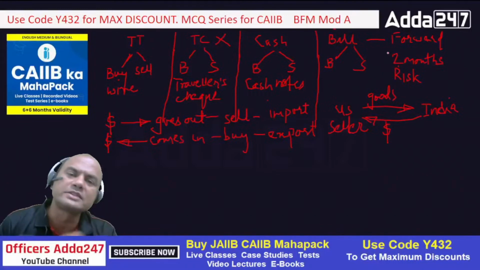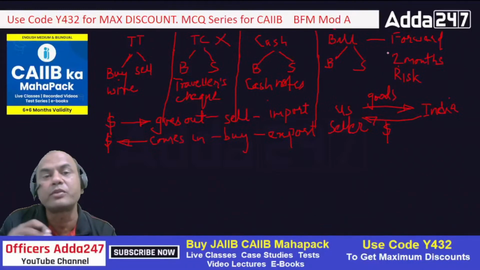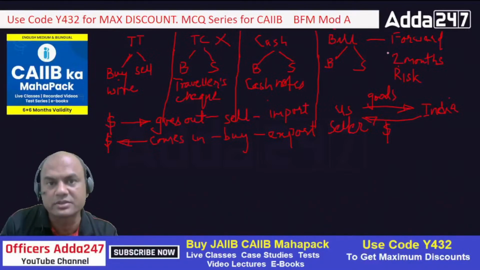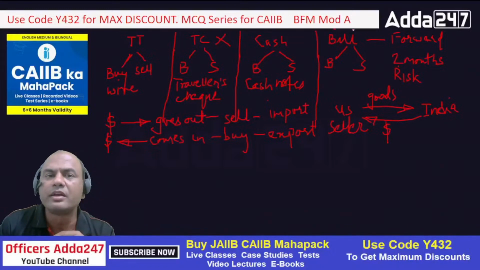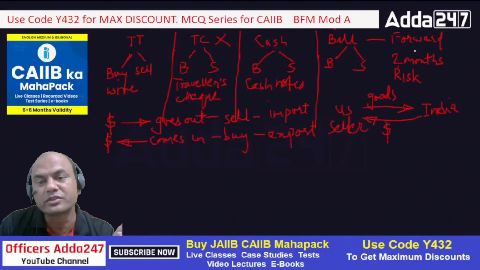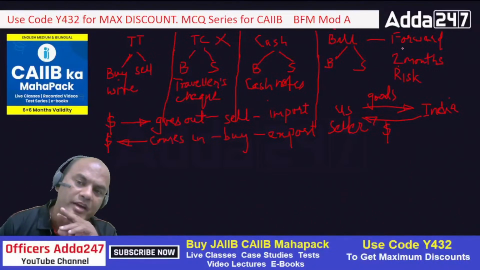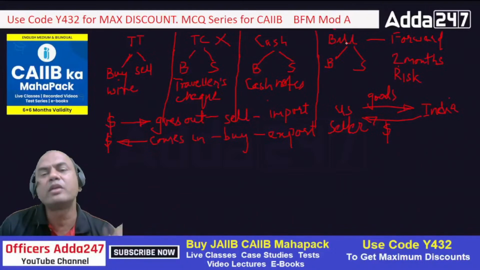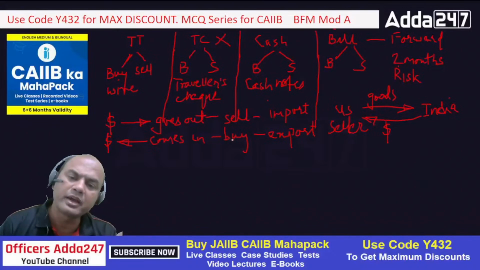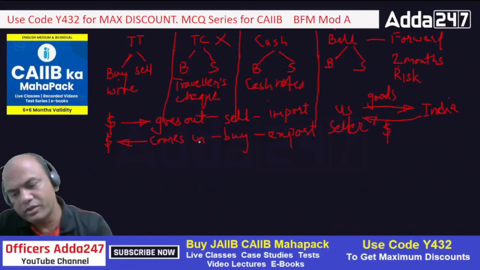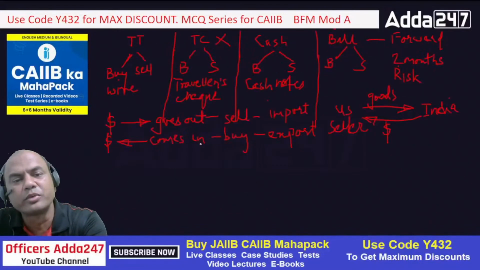Suppose some exporter wants to book a forward contract after 2 months. Which rate will he use? TT, TC, cash or bill? After 2 months, so it's a risk. So he'll be using bill. And bill also, buying or selling? Exporter means he will buy. So bill, buying rate. Got it? Logic clear? Now let's move on to this question.